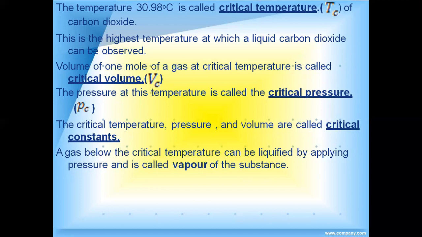As we know, water exists in three states: solid, liquid, and gas. If you are changing liquid into gas, we know that 100 degrees Celsius is the boiling point of water. But it doesn't mean that at 100 degrees Celsius the entire water comes into vapor state. No, it is the temperature at which the liquid state starts converting. And as we decrease the temperature, 0 degrees Celsius is the freezing point of water.